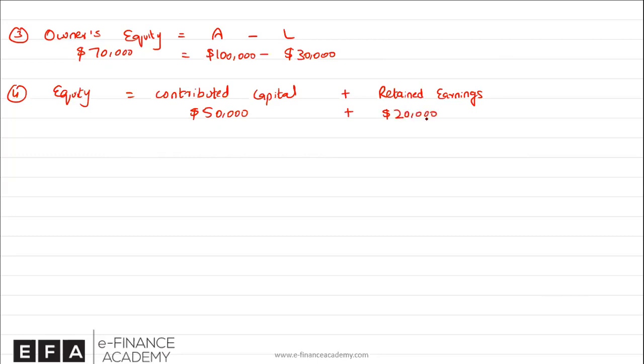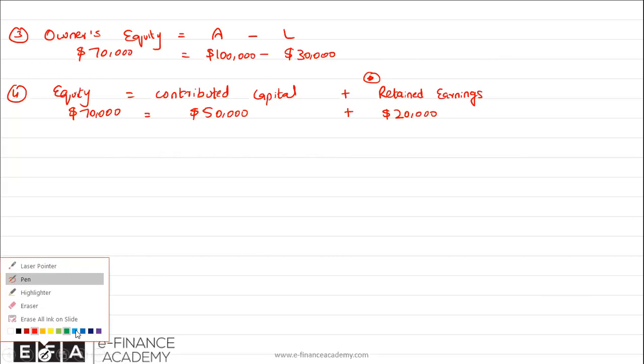And as we said before, retained earnings is a profit that belongs to the owners, but it has been put back into the business. So that's more like the owners actually reinvested their profits. Hence, it should belong to the owners. And that's why we added it to the equity. So it's contributed capital plus retained earnings, which amounts to around 70,000, that actually belongs to the owners, or you may call this owner's equity. So that's how owner's equity is calculated. Now, one more thing we need to understand: how do we actually calculate retained earnings over the years? So let's talk about retained earnings now.